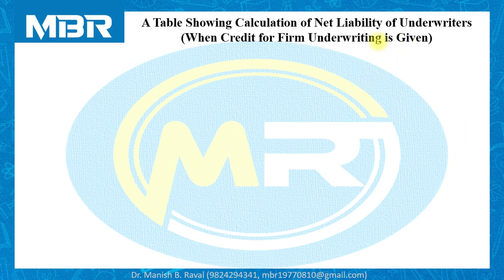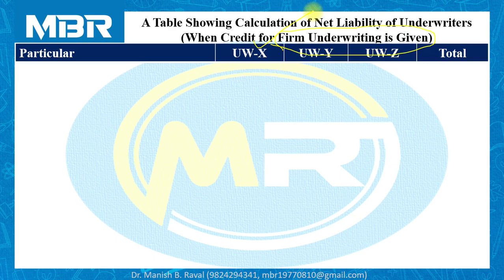I have clearly mentioned over here that credit of firm underwriting is given to the underwriters. So we have to calculate with firm underwriting credited to the underwriter's account.